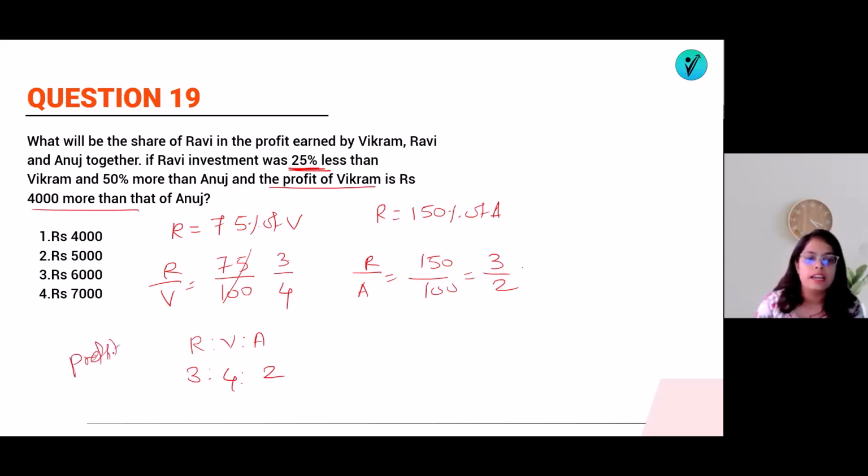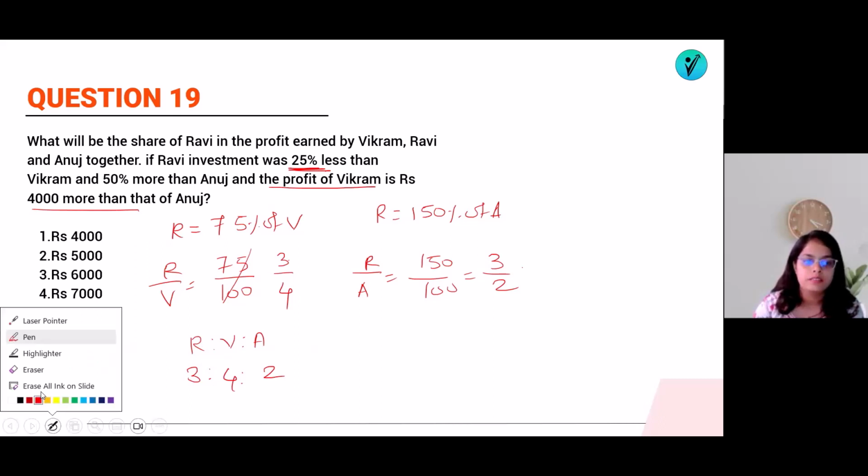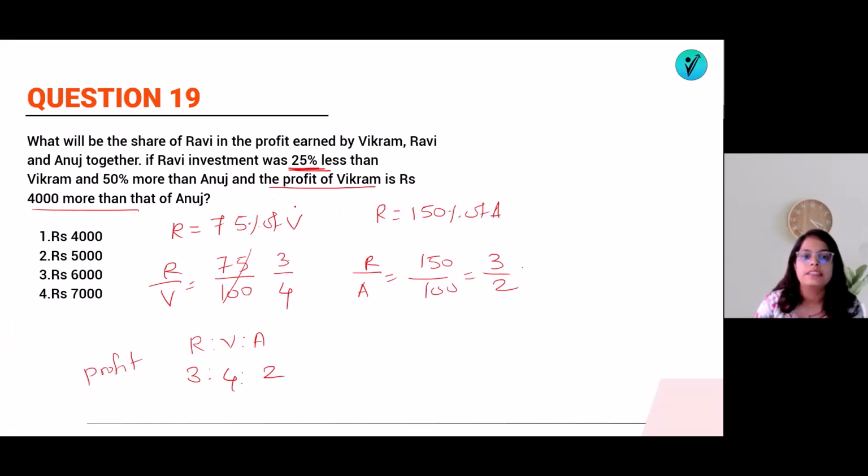And they are saying that this is the ratio of their profit, and the profit of Vikram is 4,000 more than Anuj. Now, if you see, Vikram is more than Anuj by what? 4x minus 2x, which is equal to 2x, whose value is given as 4,000. So what is the value of 1x? 1x is equal to 2,000.